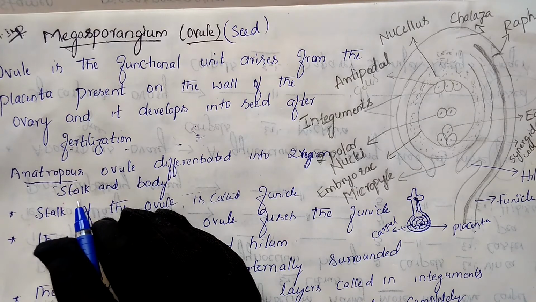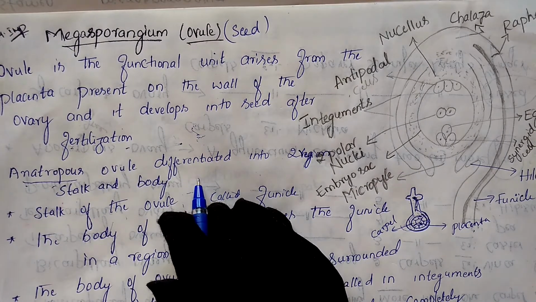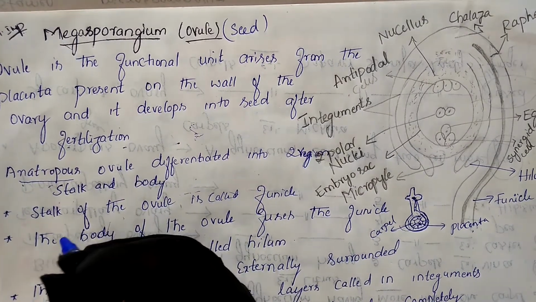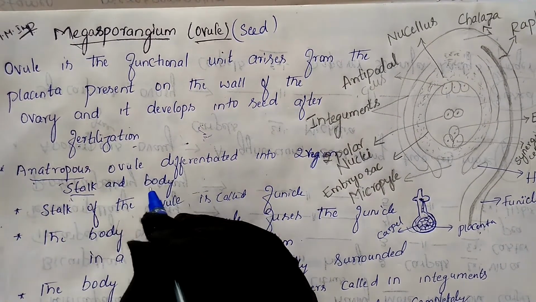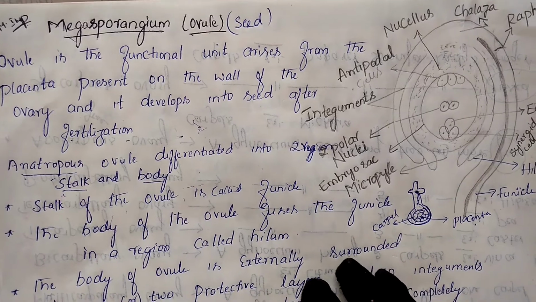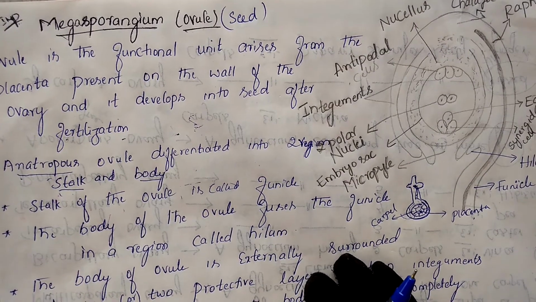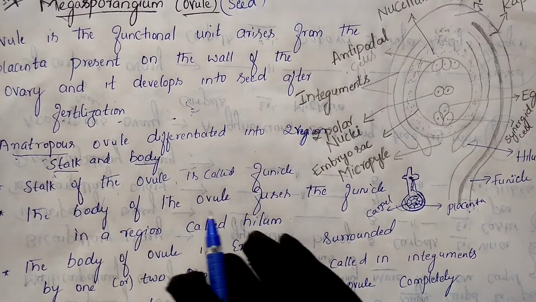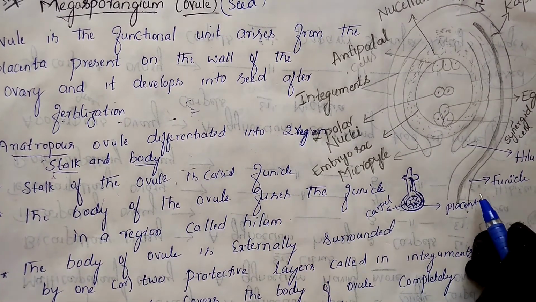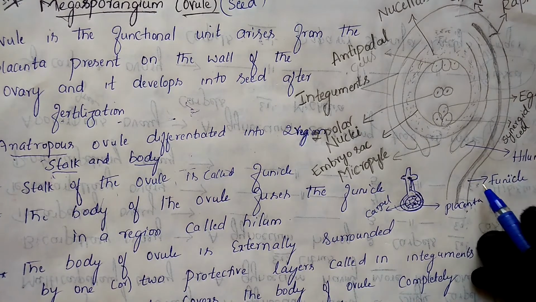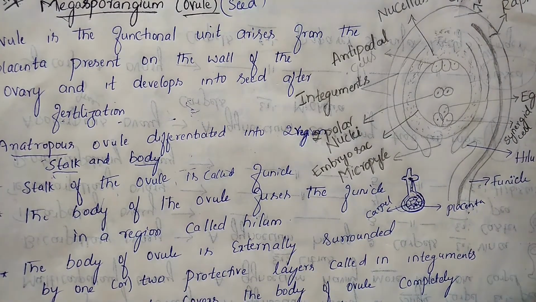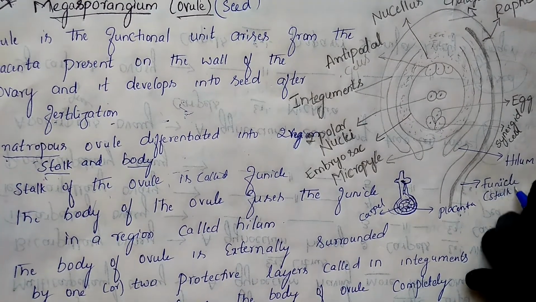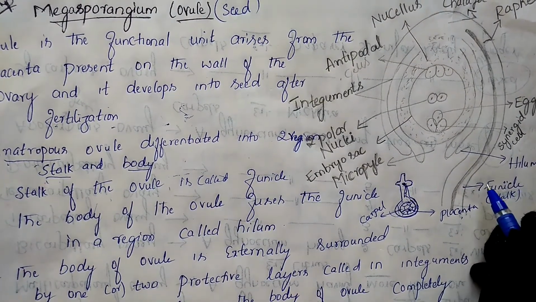Which are those? One we call a stalk, another one we call a body. Now let us see which portion we call the stalk. First of all, the stalk of the ovule is called the funicle. This funicle part is the stalk.